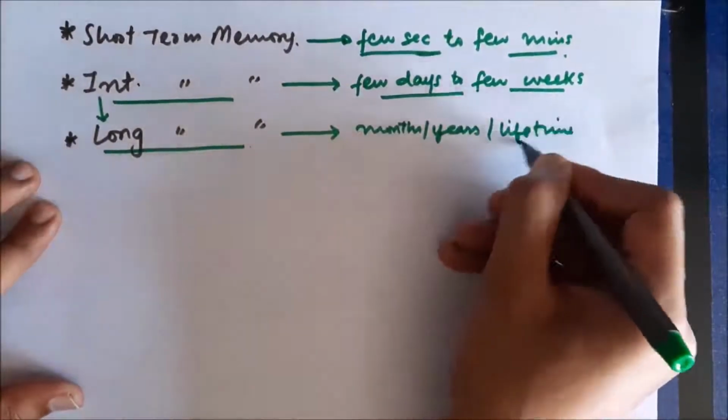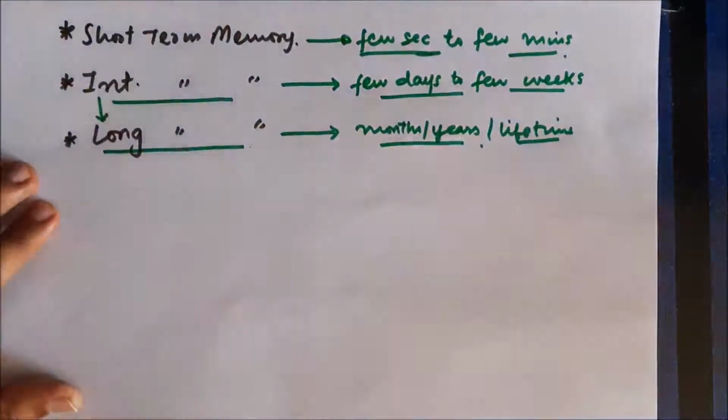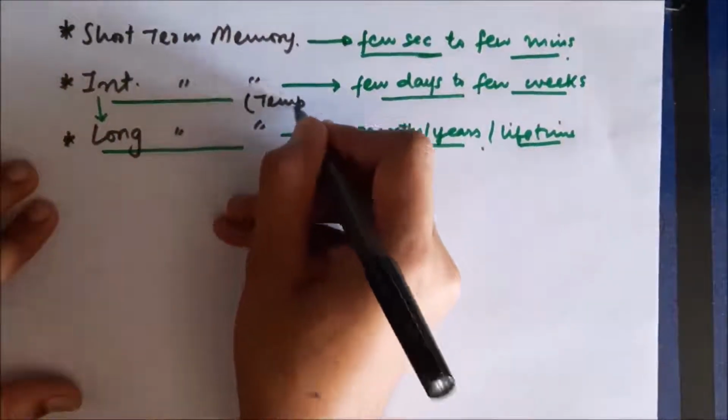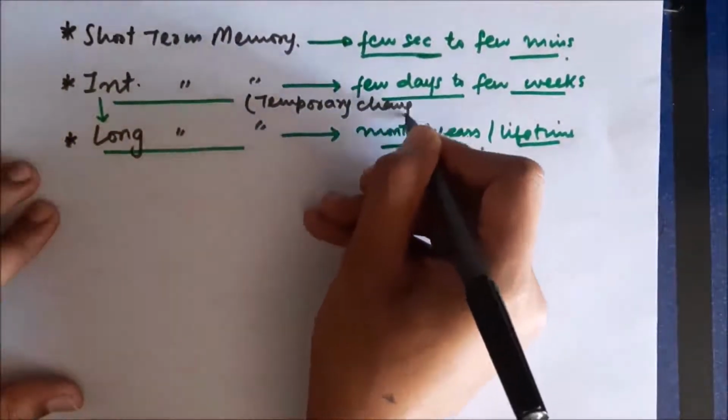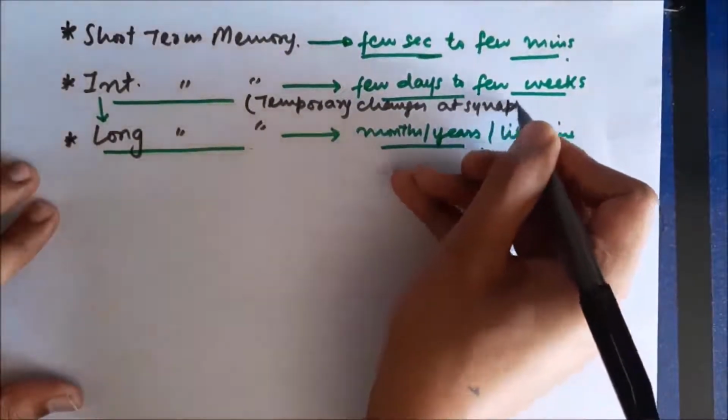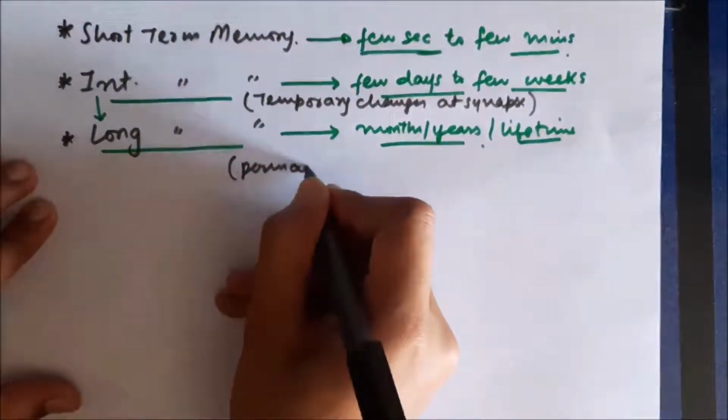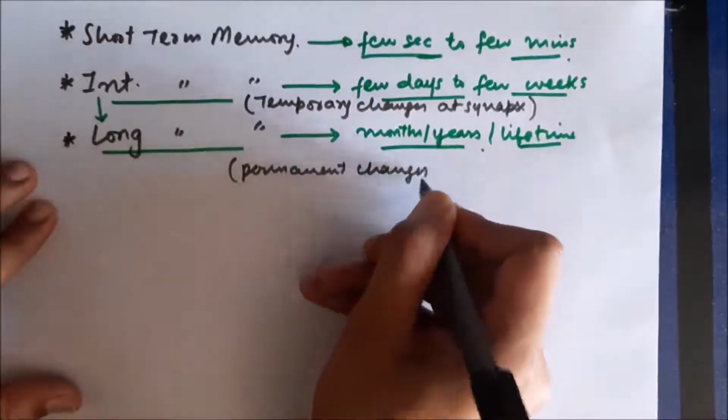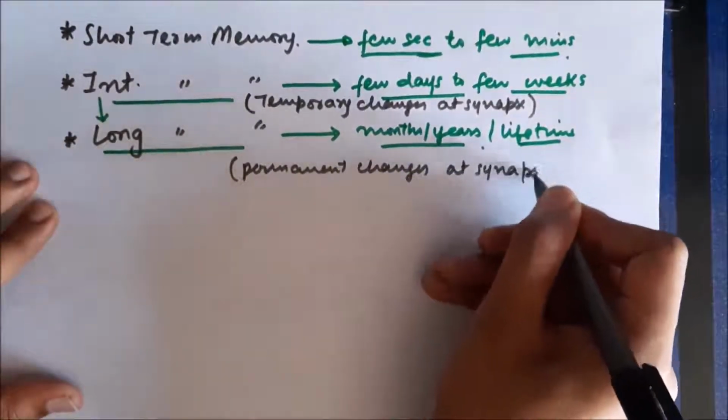So we already discussed, in the case of intermediate-term memory, the changes that take place at the synapse are temporary. So temporary physical and chemical changes take place at the synapse, and in the case of long-term memory, these changes are permanent. So permanent change takes place at the synapse in the case of long-term memory.